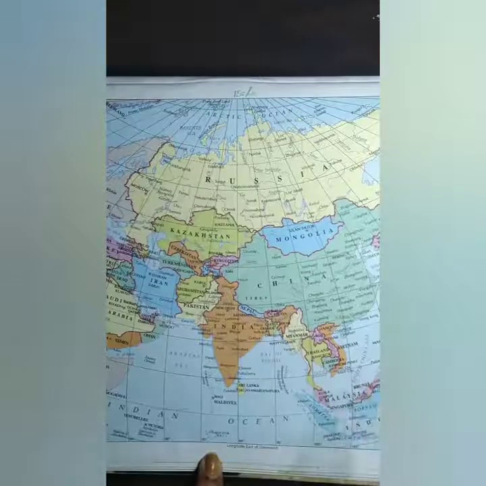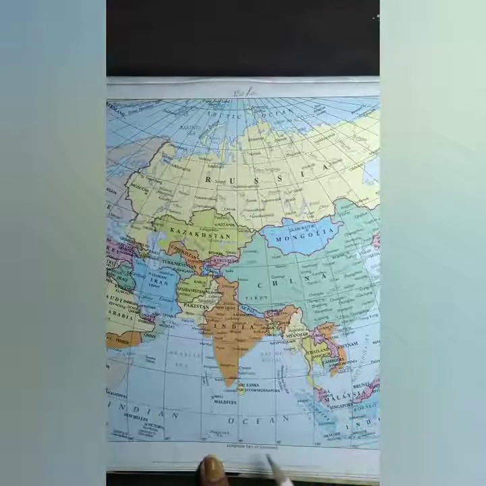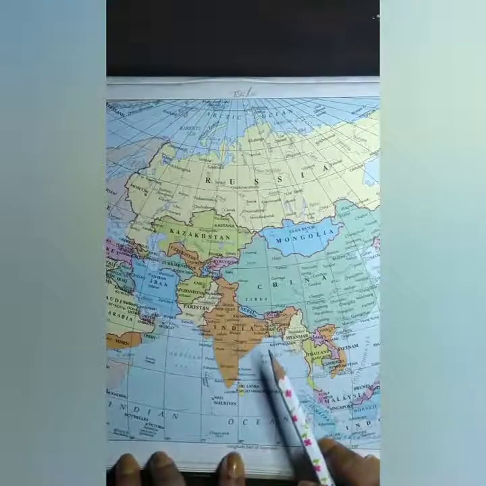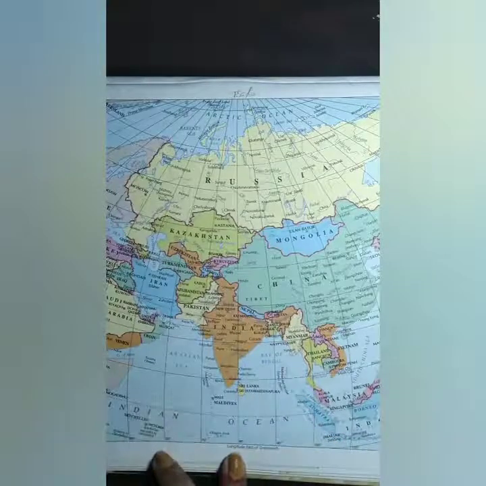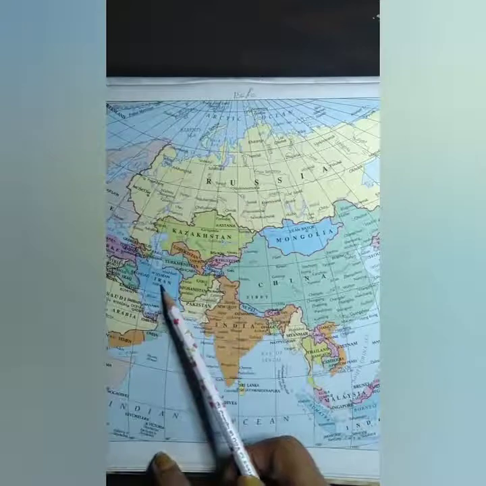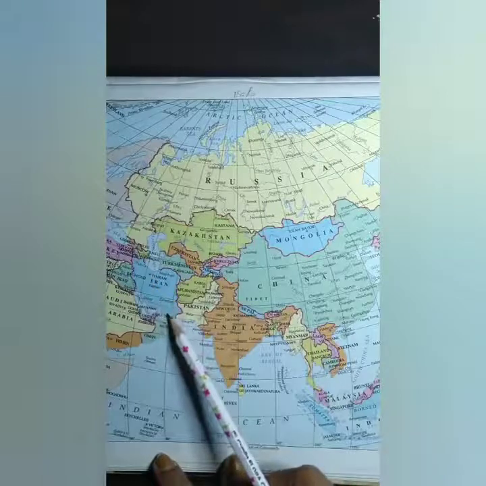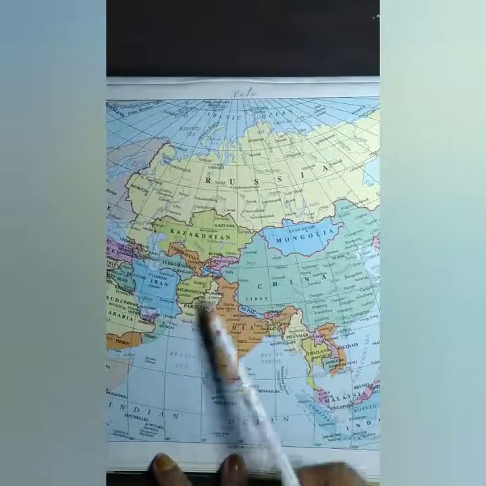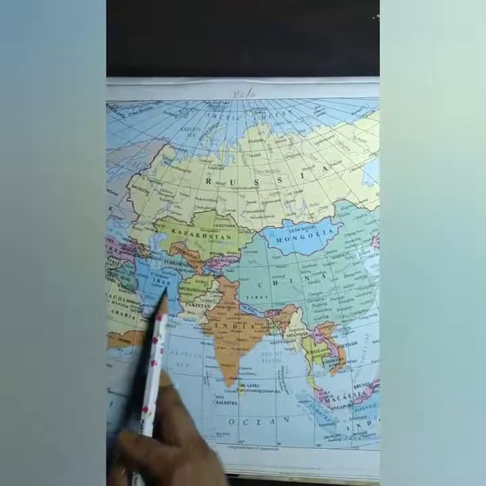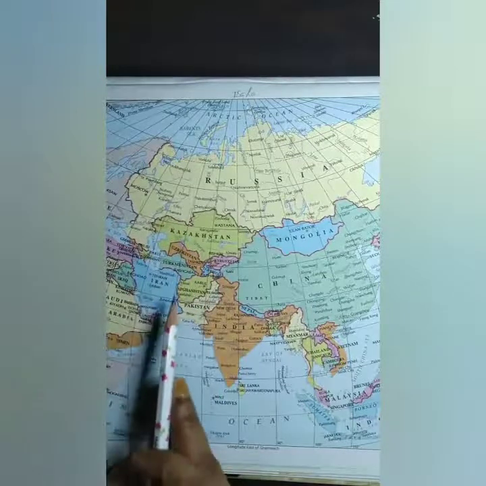We have learned about it. The next is the hot desert climate. This hot desert climate is found in parts of Jordan, Iraq, Iran, and the Thar desert of India and Pakistan. So we find it in Iraq and Iran, then in Jordan, and also in the areas of the desert which falls in India and Pakistan. Here we find the hot desert climate. This is Jordan, Iraq, Iran, and in this area also we find the hot desert climate.